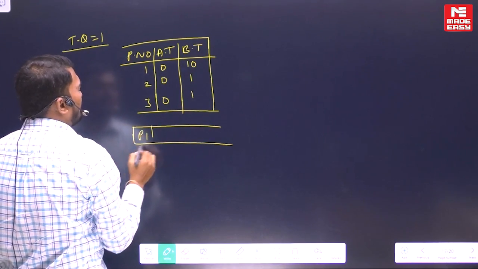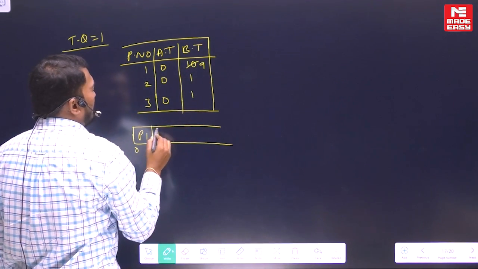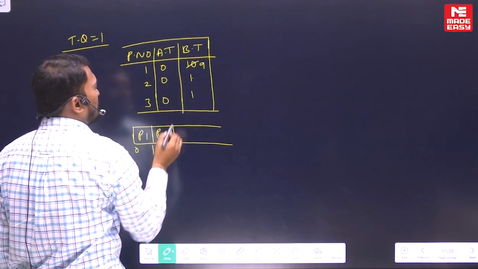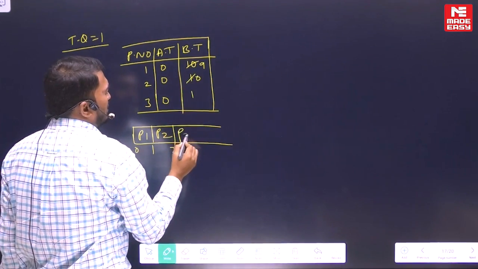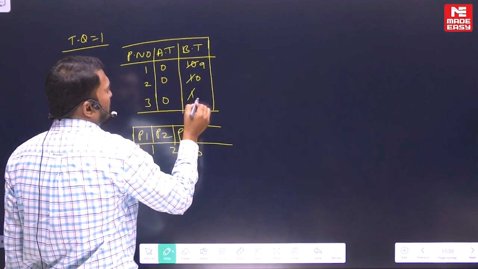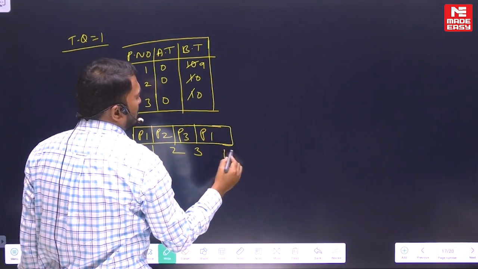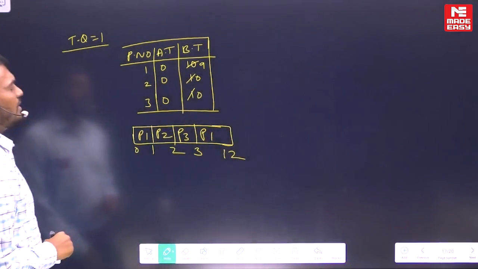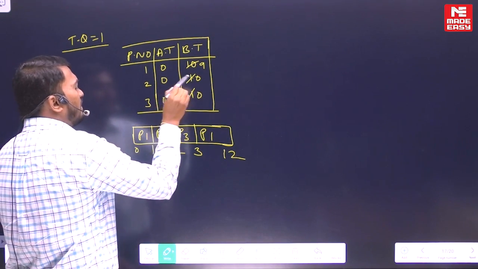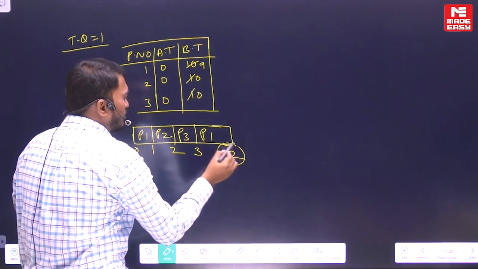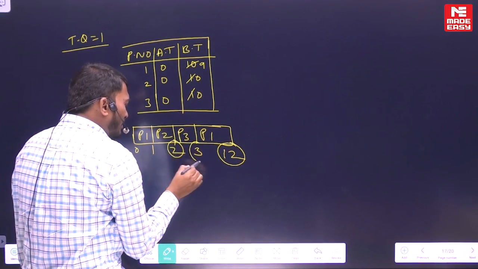So first you start with P1, so 1 unit, so the remaining time is 9. And next is P2, which requires only 1 unit, time quantum also 1, so that is 2, that becomes 0. And next is P3, so 3, so that becomes 0. And next you take P1, which requires 9, so 9 plus 3, that is 12. Now in this example, P1 completion time is 12 and P2 completion time is only 2. P3 completion time is only 3.